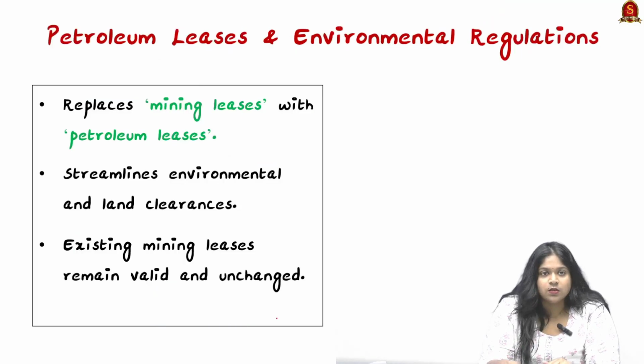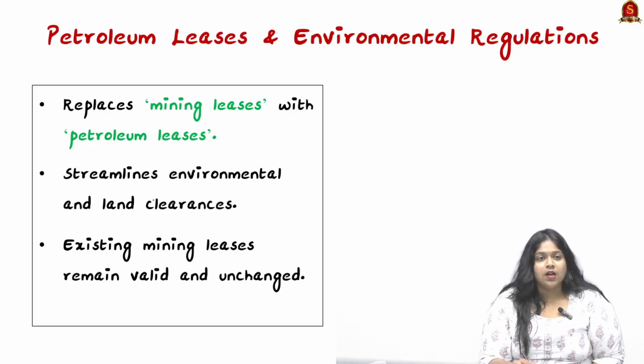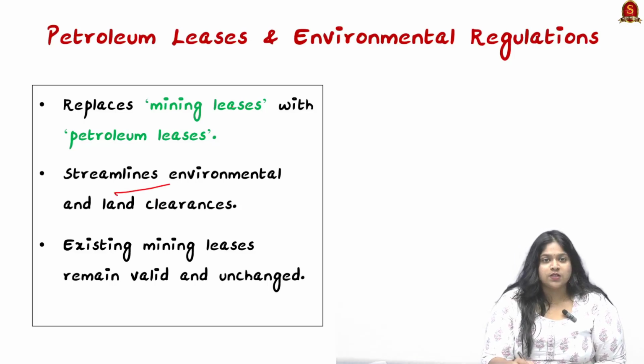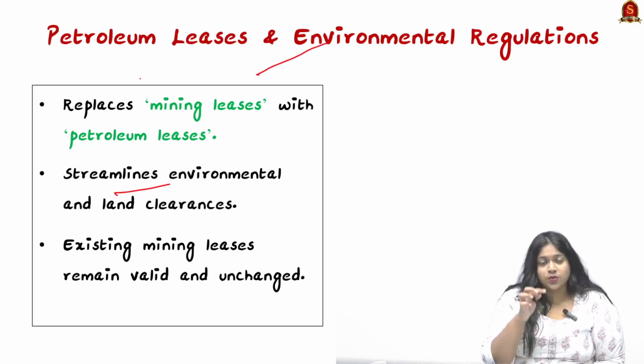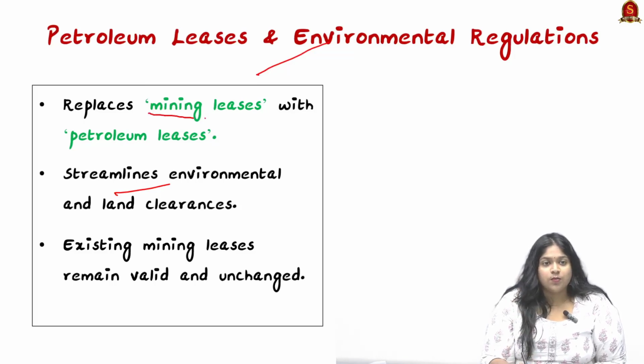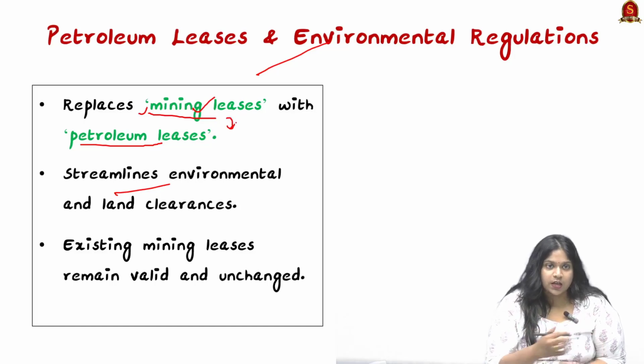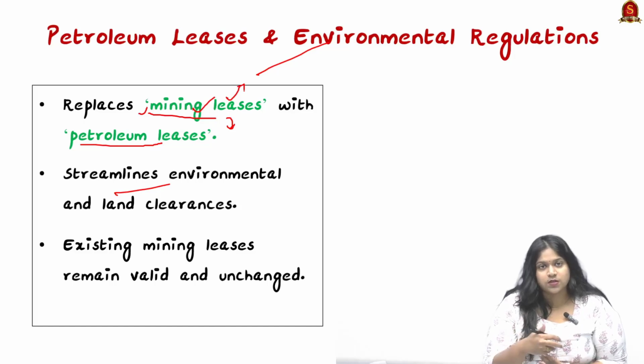Now let's look into the next amendment: petroleum leases and environmental regulations. Before, the Act of 1948 used the term mining leases. Now this term has been replaced by petroleum leases, so we can distinguish it from coal, lignite and helium, and the included terms such as hydrocarbons and shale oil.